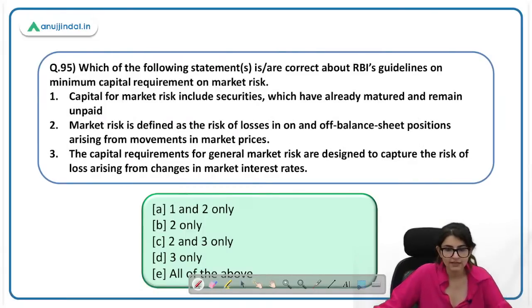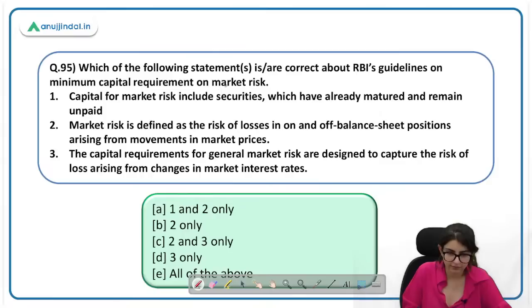Which of the following is/are correct about RBI's guidelines on minimum capital requirement for market risk? Market risk की बात हो रही है. Okay, capital for market risk includes securities which have already matured and remain.